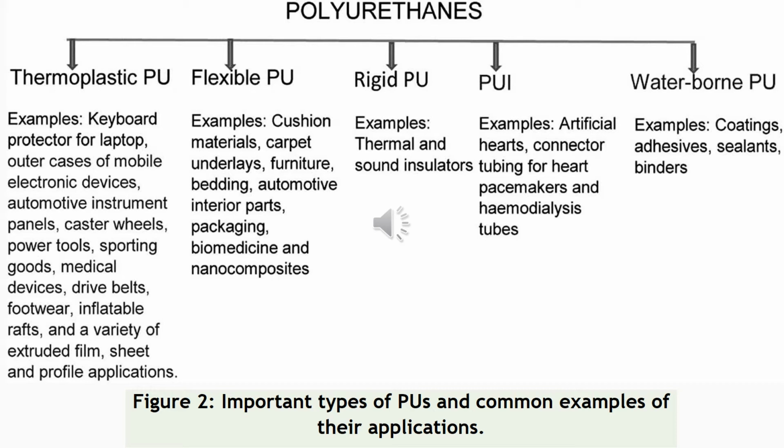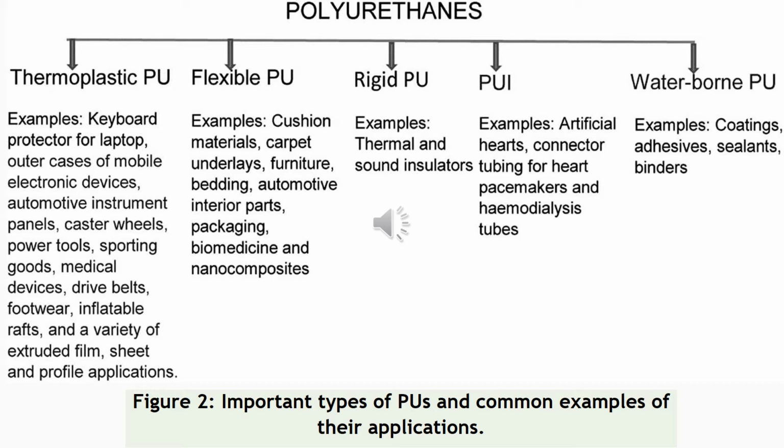Rigid polyurethanes. The rigid polyurethanes are those which are used for thermal and sound insulators. Thermal insulators, we do not let the heat come in or out, and sound insulators are those in which sound cannot cross the boundaries, you can say that. So the sound will be absorbed in the polymer.